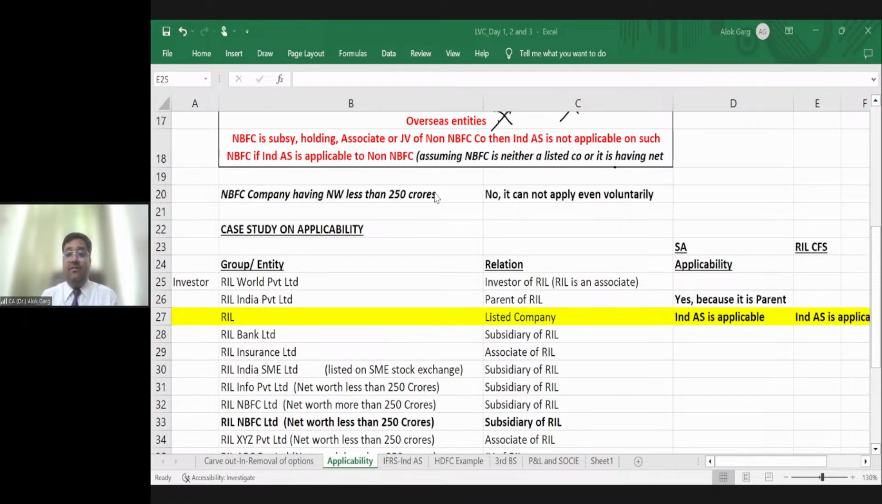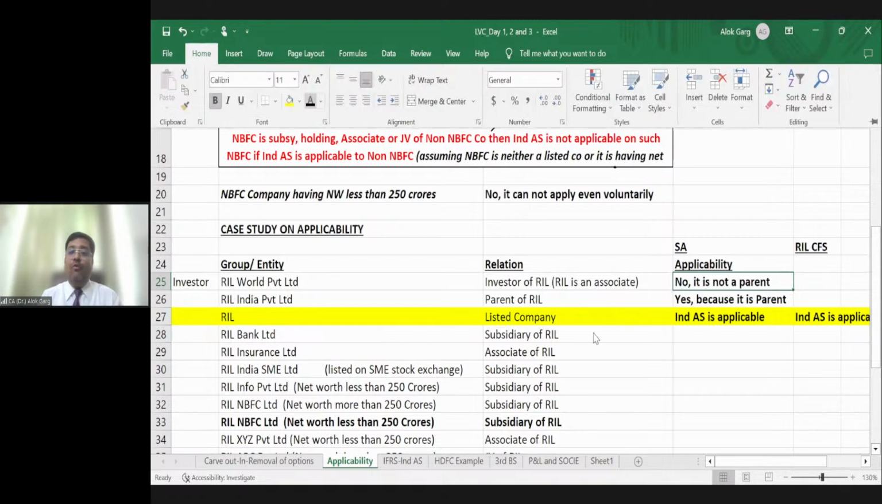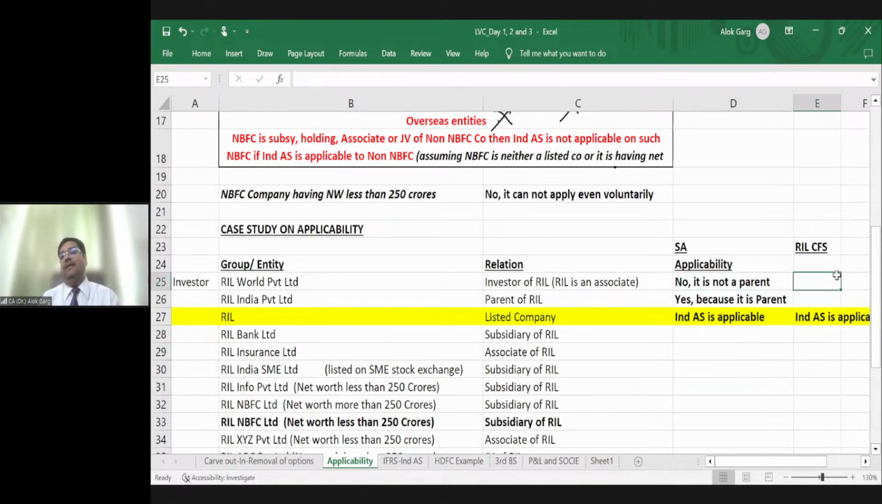Very good, Kamaljeet. Very good, Vani. Yes, it is not applicable. Why? Because it is not a parent. Is that clear? In that case, if RIL World decides to prepare Ind AS voluntarily, they can prepare voluntarily. Otherwise, they have to prepare their financial statements as per IGAP, as per accounting standards.